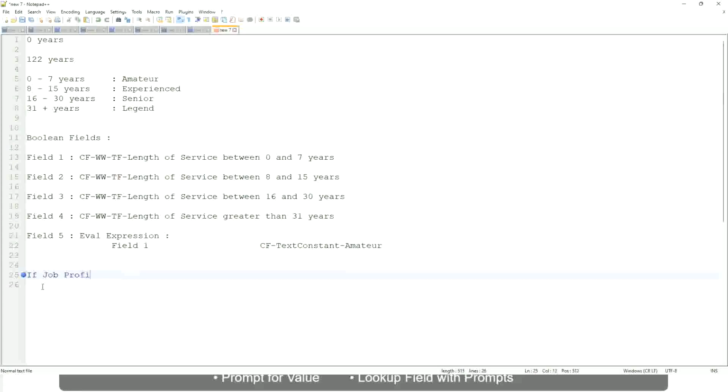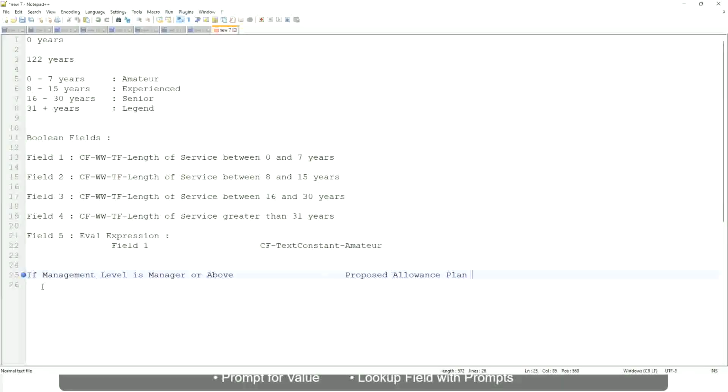Let's say if management level is manager or above, we are going to have a proposed allowance plan, right?